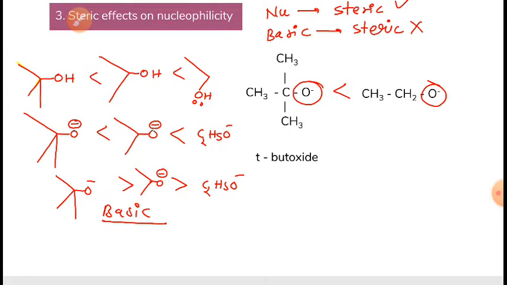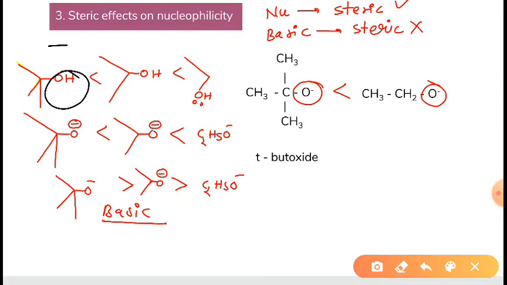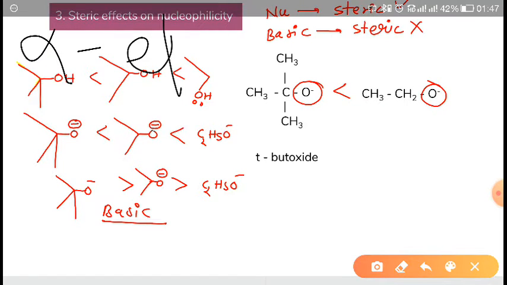After that, we will learn about the alpha effect. Okay, so what is this alpha effect? Before going to this alpha effect, if there is any donor atom, suppose this is oxygen, a donor atom carrying a negative charge here. Suppose with that donor atom, if any atom is attached, we are talking about the alpha effect.